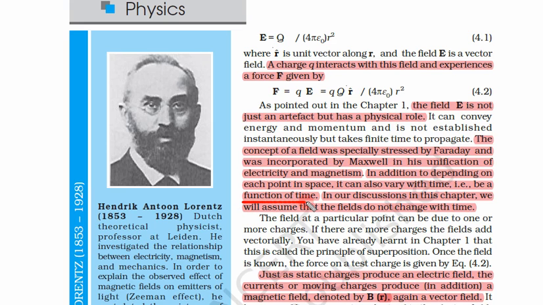It can be a function of time, that means time varying means it is varying with time, and so it becomes a function of time. In our discussion in this chapter, we will assume that fields do not change with time. So in this chapter, we will discuss only the fields where there is no change with time. However, in the next chapters, we will see the fields that change with time and what is the effect of those fields. But in this chapter, we will study only those fields that do not change with time.